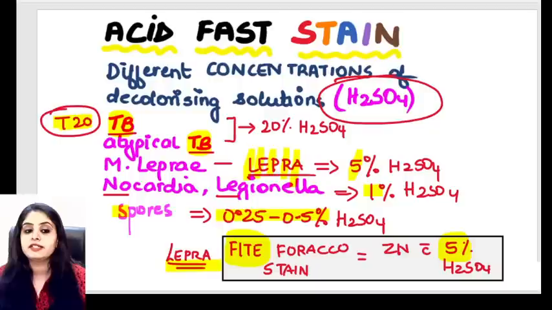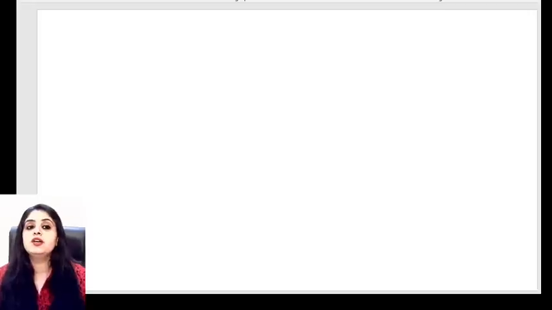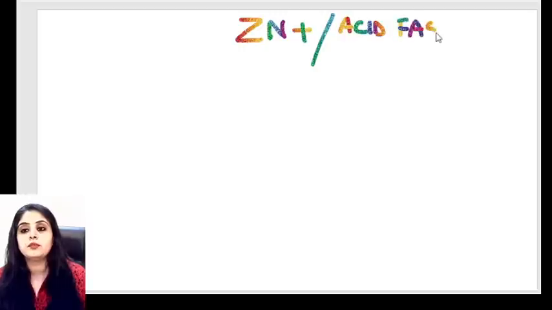Okay, having said that, the next thing you would want to ask me is, ma'am, you told us TB, leprosy, nocardia, are these the only things that are positive for ZN stain? No. What are all the things in microbiology that are ZN positive, or in other words, acid fast positive?